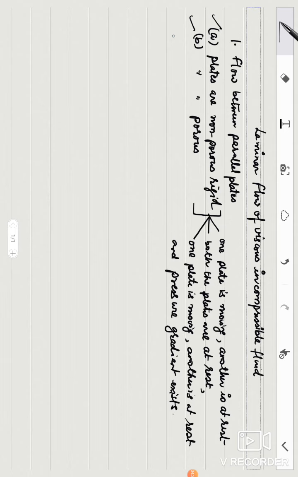Similarly, there is another situation when we take flow of two immiscible liquids. There are two liquids overlying each other, and these are immiscible. So flow of two immiscible fluids. Now there is another situation in which flow is in a circular pipe.